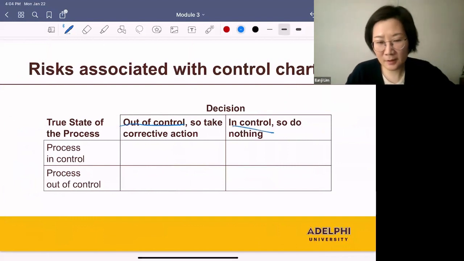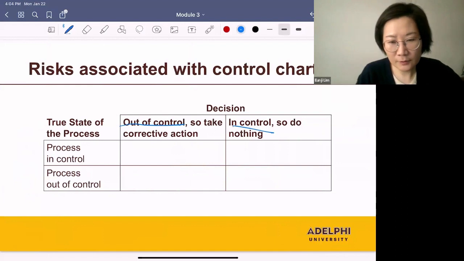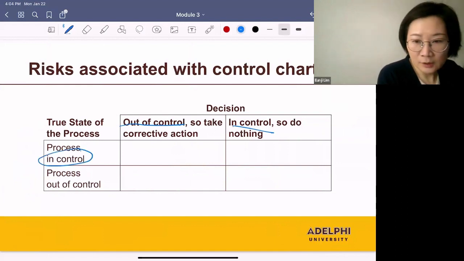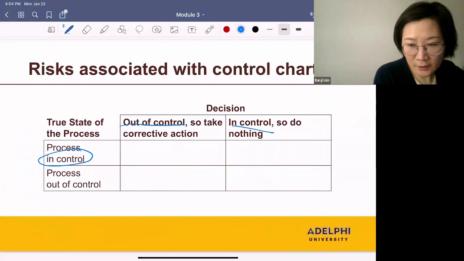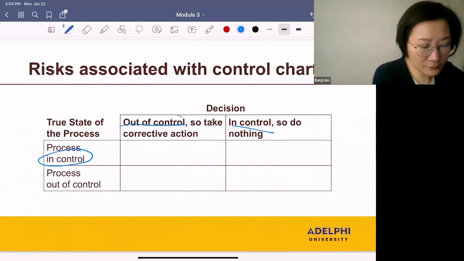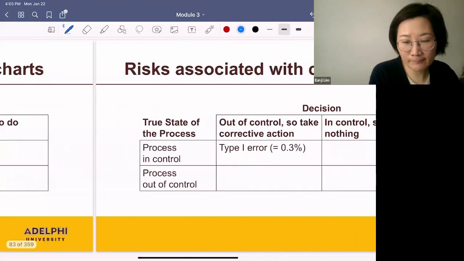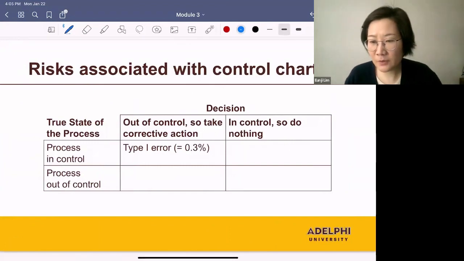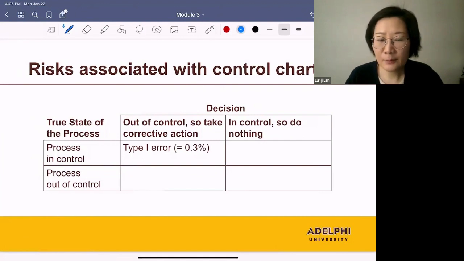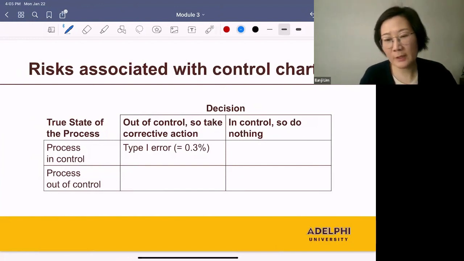Let's look at each of these scenarios. First, the true state of the process was in control, but based on the control chart, we conclude the process is out of control. Are we making the right conclusion? No, we are making a wrong conclusion. This is a type 1 error that happens 0.3% of the time. Remember, 0.3% of the time, the sample mean falls outside the control limits even if the process is in control. So that's when we make a type 1 error.